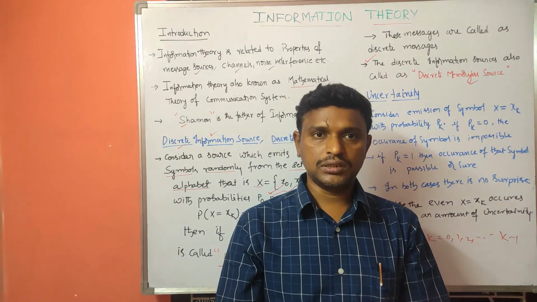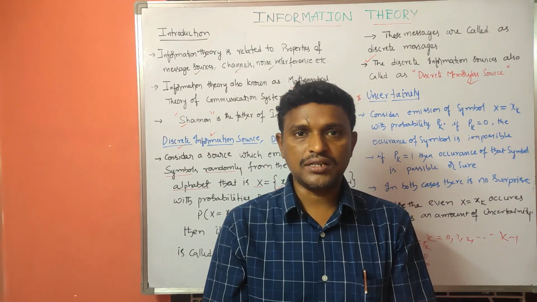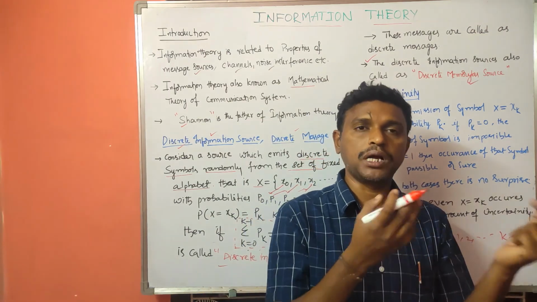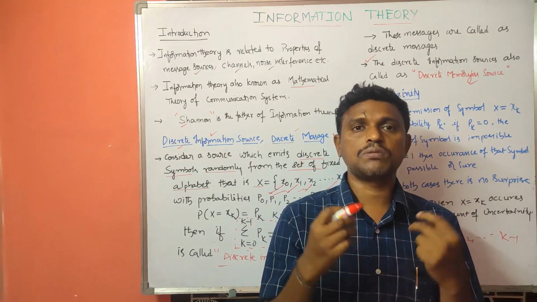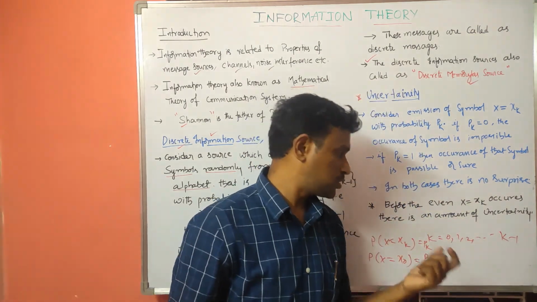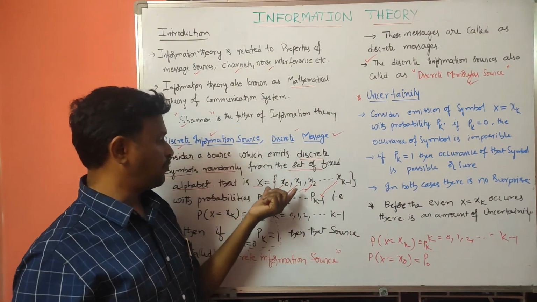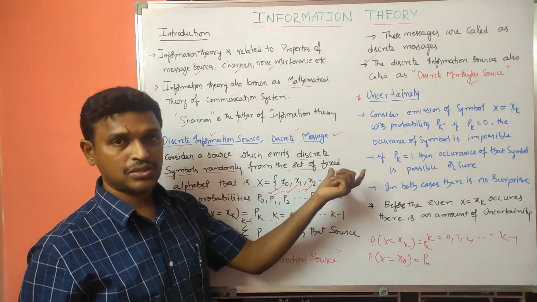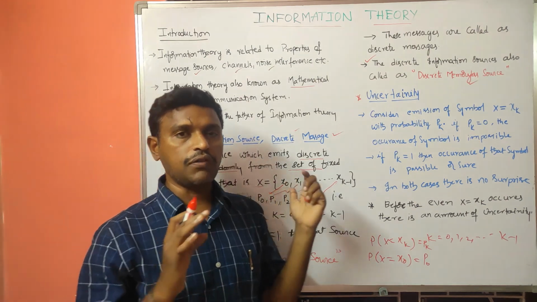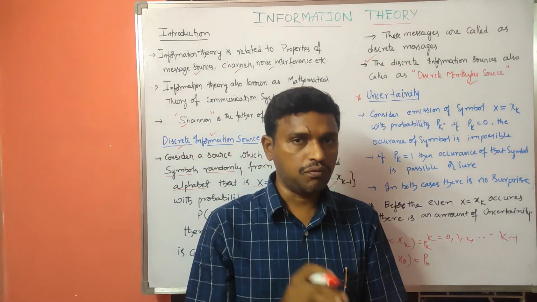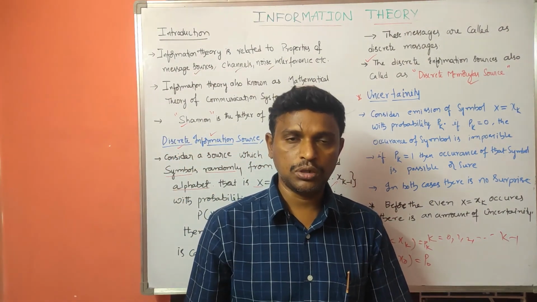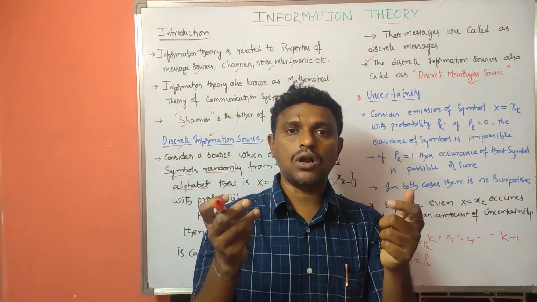Which one will occur? That is nothing but uncertainty. We don't know which symbol will occur first or be emitted. Suppose we have x0, x1, x2 and so on up to xk minus 1. Out of all these symbols, which symbol will occur, we don't know. That is called uncertainty.